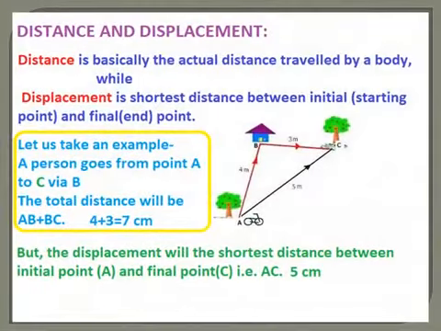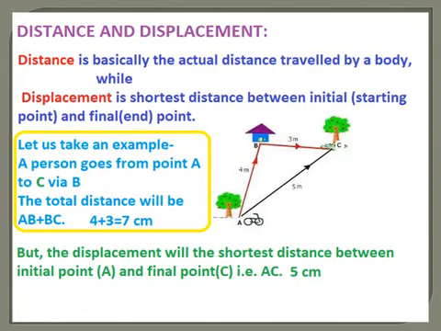We have seen that a body is in motion when it changes its position. So when it changes position, there must be some distance covered by the object. The distance is basically the actual distance traveled by the body.